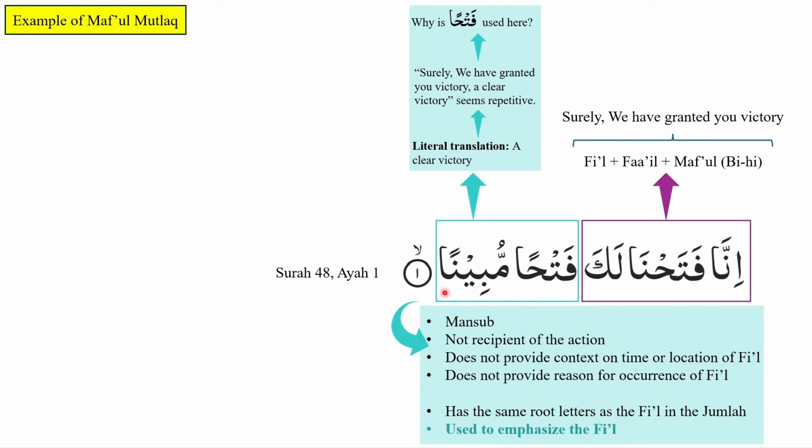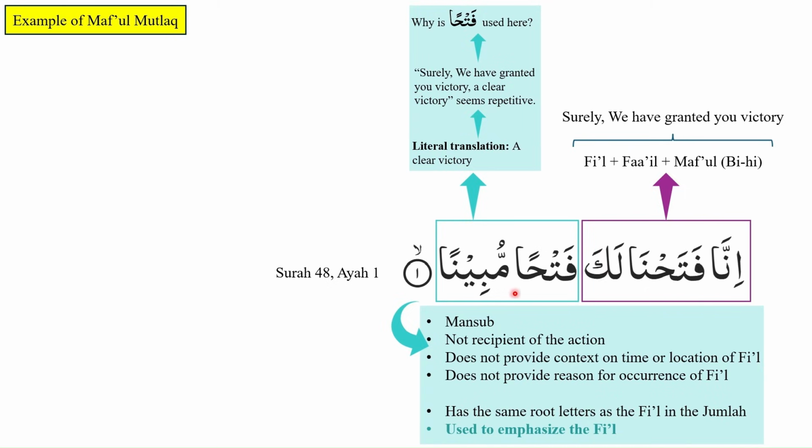Again, we will notice that fathan mubinan is mansoob. It is not the recipient of the action. We have already determined that the recipient of the action, or maf'ul bihi, is already being introduced. Fathan mubinan does not provide context on the time or location of the occurrence of the fi'il. It also does not provide any reason for the occurrence of the fi'il. A clear victory is not providing any reason for "surely we have granted you victory." Next, we see that fathan has the same root letters as the fi'il in the jumla.